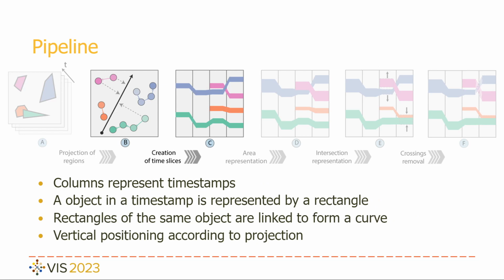A column is created in the plot for each time step in the data. In each one, the objects are represented as rectangles. These rectangles are initially placed vertically based on the projection value obtained before. The curves that represent each object are formed by linking rectangles corresponding to the same objects. The vertical displacement of these curves represents the object's movement in the original space.